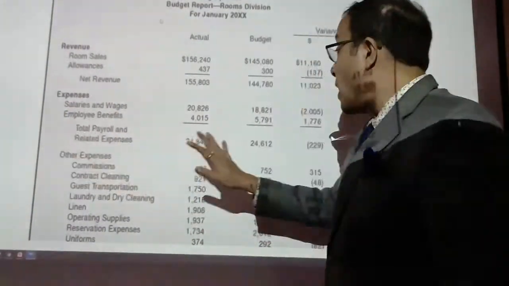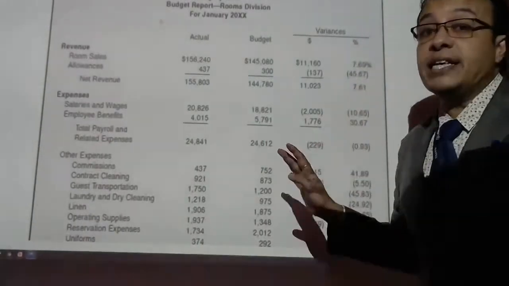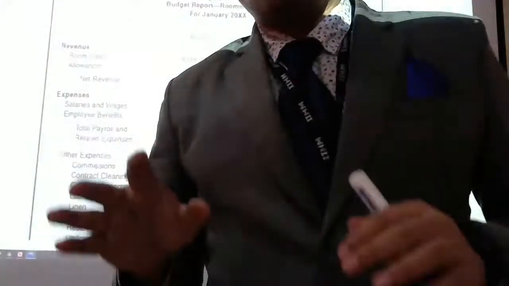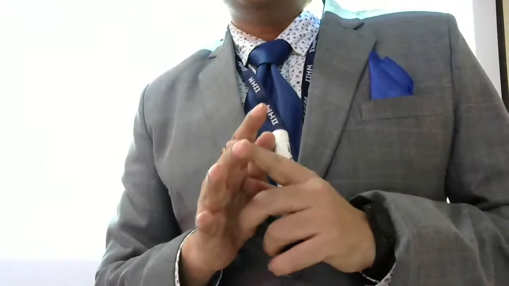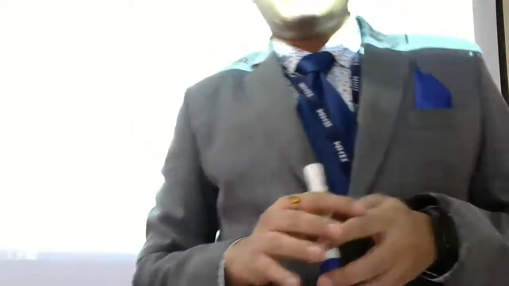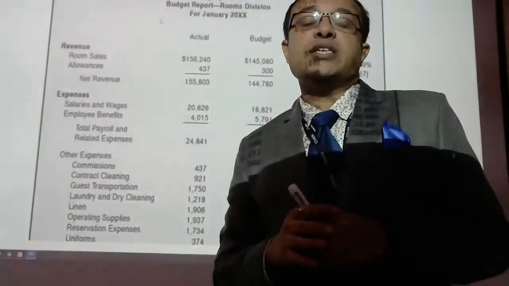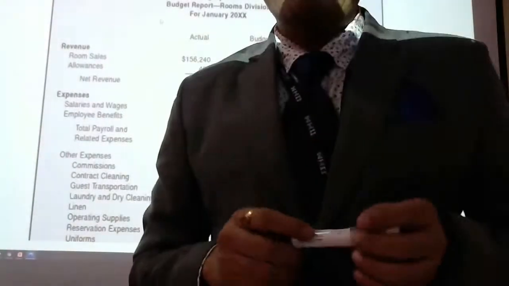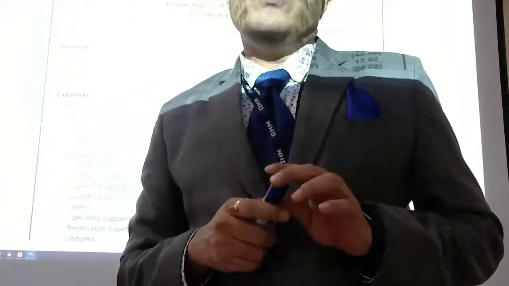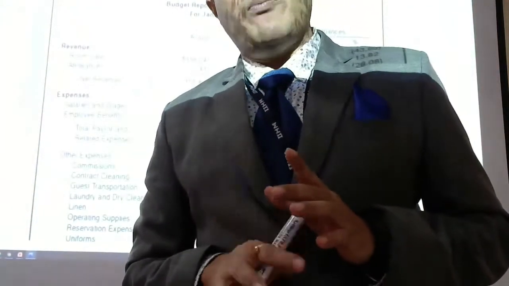So remember, in a budget there are 3 things. One is the revenue part, another is the expense part, and the third one is called the variance part. Now what you saw, the variance percentage calculation and the variance actual amount, is called the variance analysis. All right, so this is how the budget is done. Very important term you have to remember is the variance analysis.